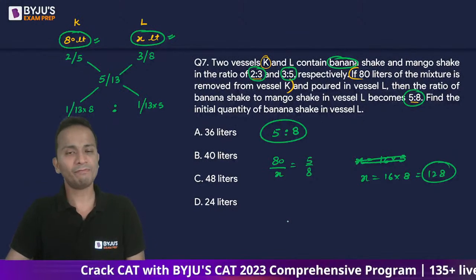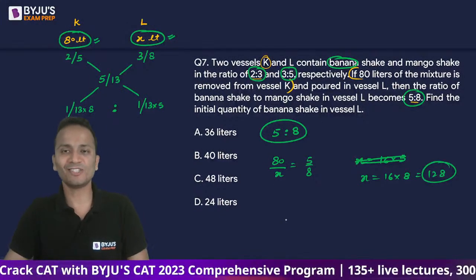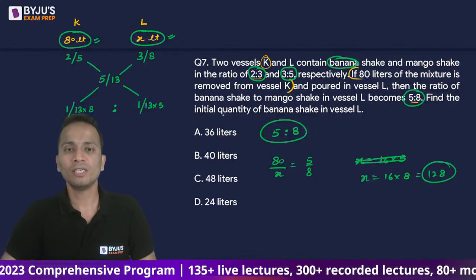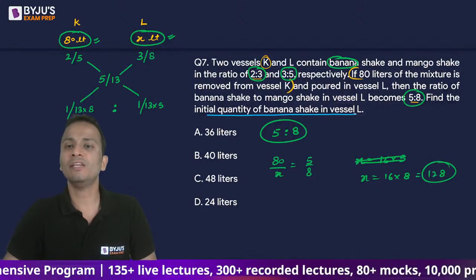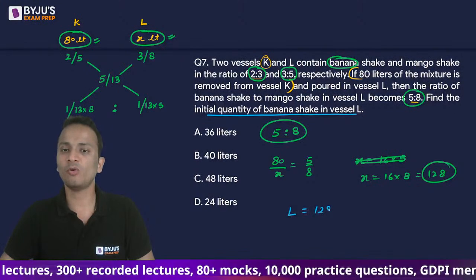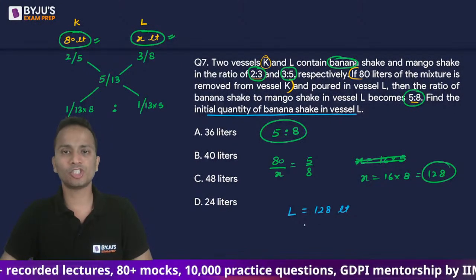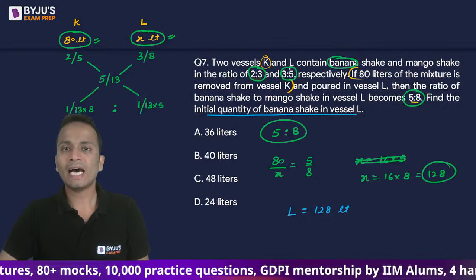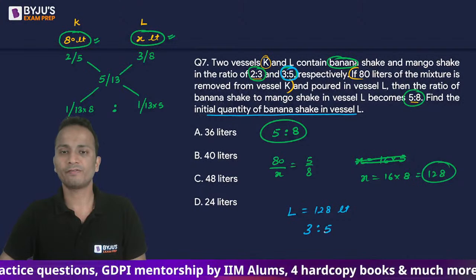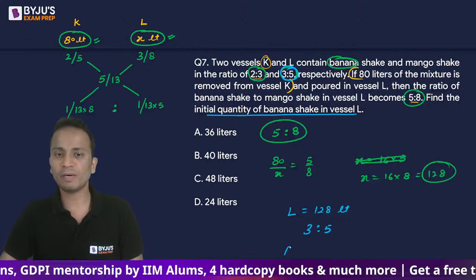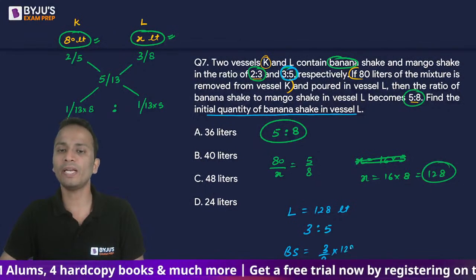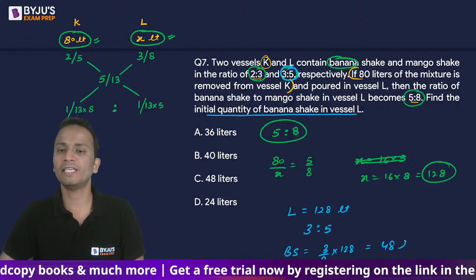Right? Now what do we have to find out? Still, 128 is not the answer. We have to find out the quantity of banana shake in vessel L. So in vessel L, the total quantity present is 128 liters, in which banana and mango shake are present in the ratio 3 is to 5. So the quantity of banana shake is equal to 3 upon 8 into 128, that is 48 liters.